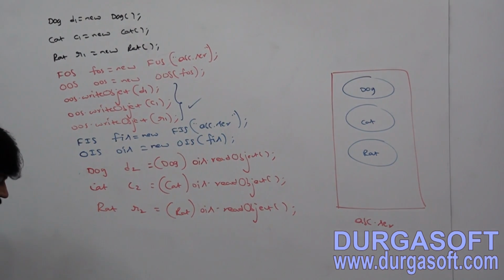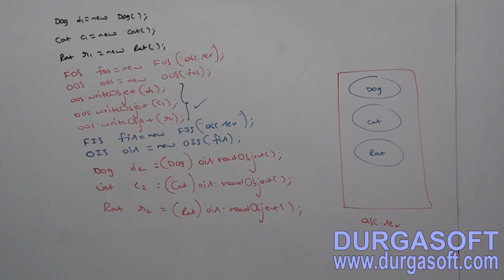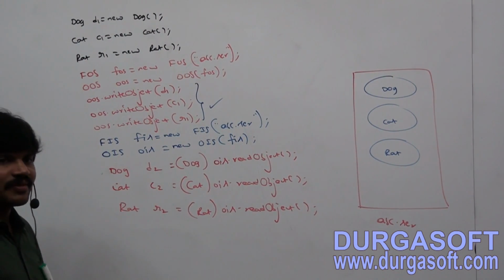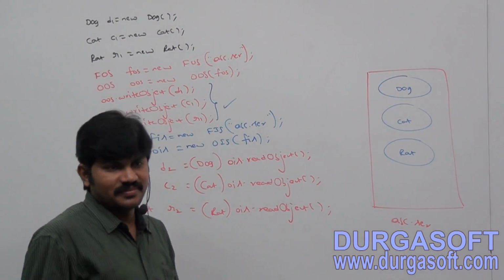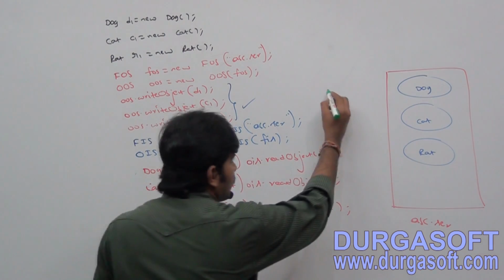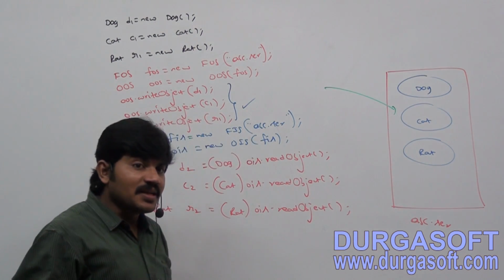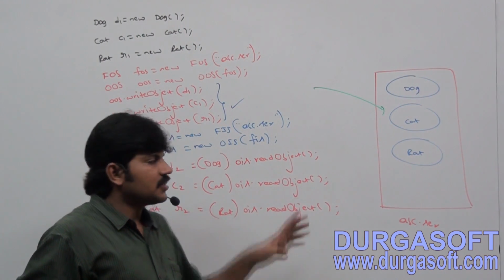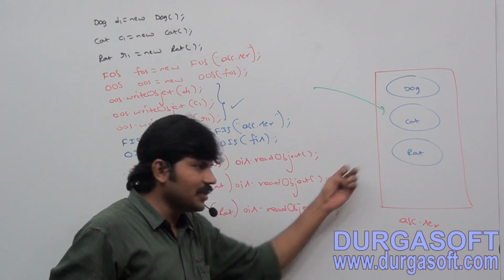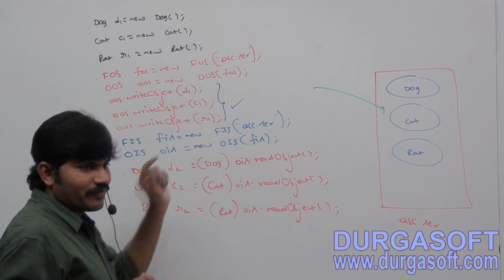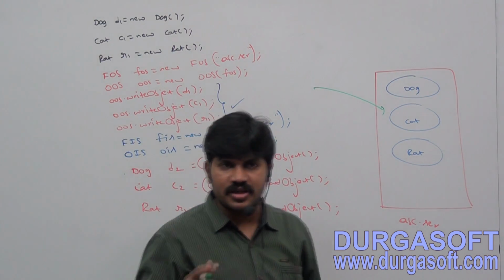But here there is another clarity I have to provide for you. Okay, see this one. In this example, who is serializing? Myself, yes, I am serializing. Who is deserializing? Same, myself only. I know in which order the objects were added to the file: first dog, next cat, next rat.